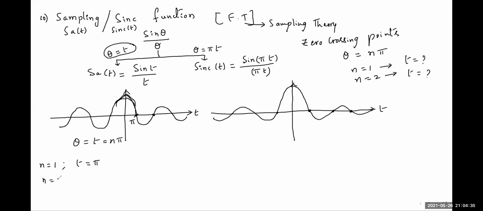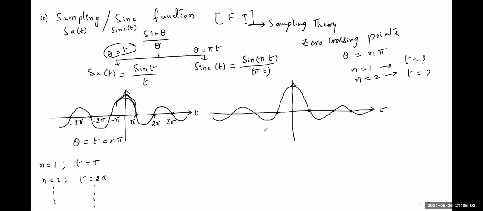If n is 2, t is 2 pi. So the second zero crossing point is 2 pi, and so on. Third, 3 pi. Since the waveform is symmetric about the y-axis, on the left hand side you just take minus pi, minus 2 pi, minus 3 pi, and so on.